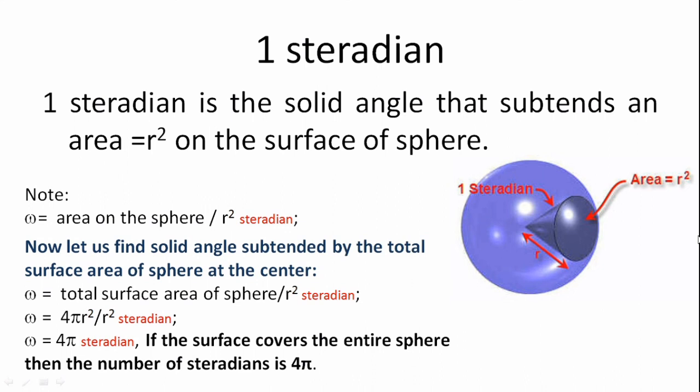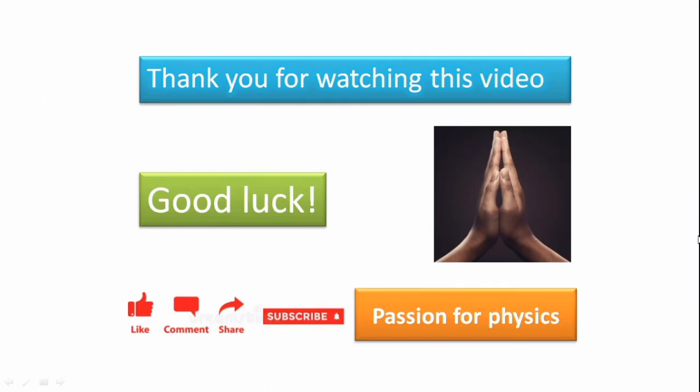Substituting that, we get omega is equal to 4 pi r square divided by r square steradian, which is omega is equal to 4 pi steradian. If the surface covers the entire sphere, then the number of steradian will be 4 pi. So this is all about supplementary physical quantities, plane angle and solid angle.